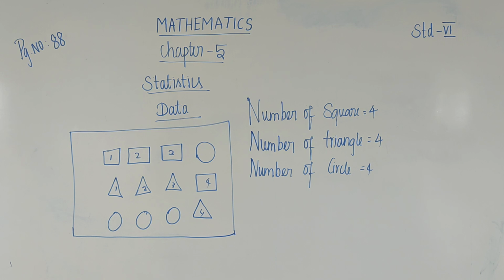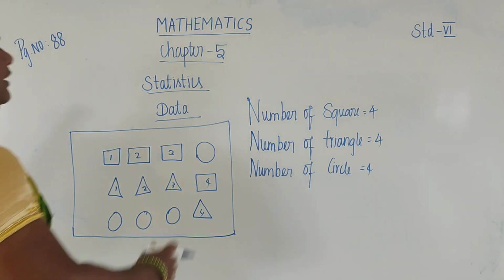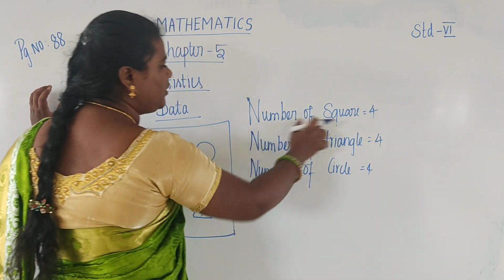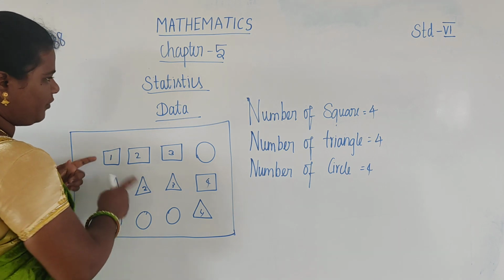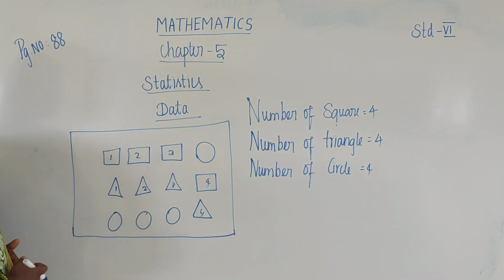So this is numerical information. This line says that the number of squares is 4. So this collection of objects is 4, and this type of information is written in numerical form. Therefore the numerical information or facts collected are known as data. Okay, students, can you understand what is data?